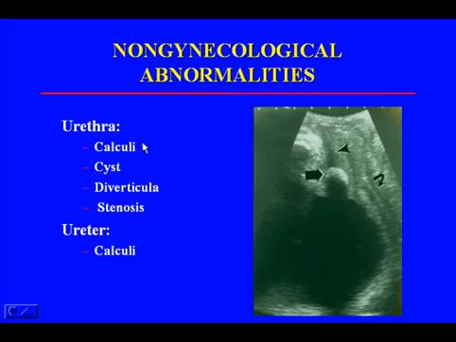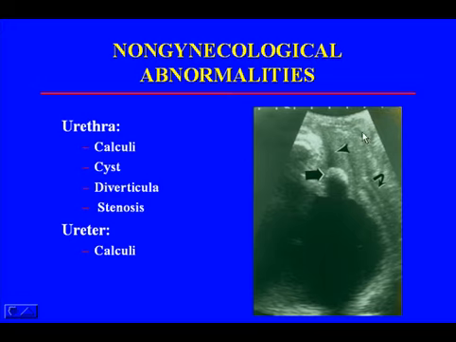Patients can present with abnormalities in the urethra that can cause pain, and they can be due to calculi, cysts, diverticuli, or stenosis. Also, calculi in the ureter can cause pain. So it's very important when you finish a transvaginal ultrasound and you're pulling out the transvaginal probe to look at the urethra. Many times we will find the cause for the patient's symptoms.